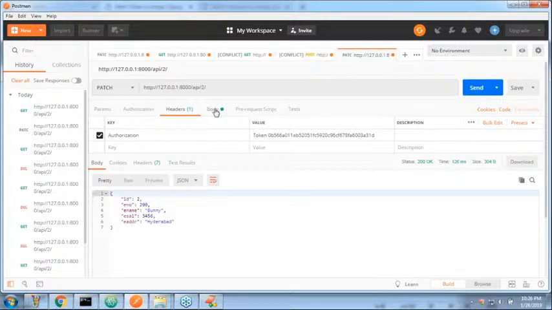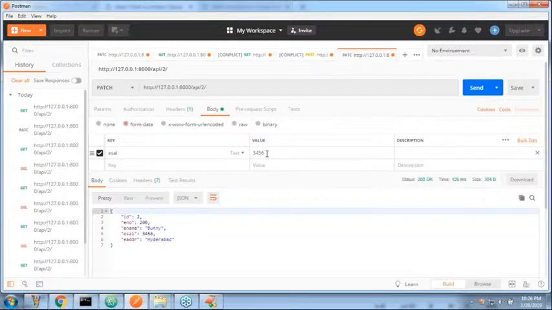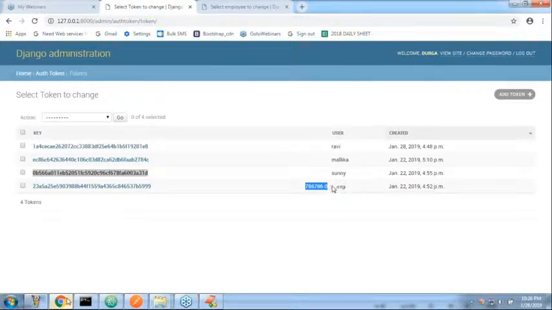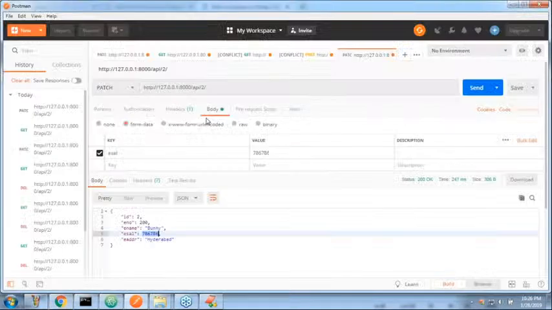In the PATCH body, instead of 3, 4, 5, 6, I'm taking 786. Sending the PATCH operation. Yes, it is allowed, 200 response. In the backend database also, I hope so, 3, 4, 5, 6 got changed to 786. No doubt at all.